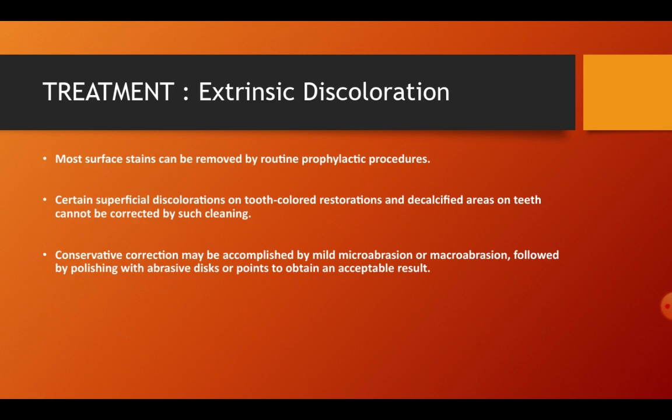Now coming to the treatment part for extrinsic discoloration. Since it is external in nature, most surface stains can be removed by routine prophylactic procedures. Certain superficial discolorations on tooth colored restorations and decalcified areas on the teeth cannot be corrected by such cleaning. These discolorations can be treated by conservative correction, which can be accomplished through mild microabrasion or macroabrasion, followed by polishing with abrasive discs or points to obtain an acceptable result.